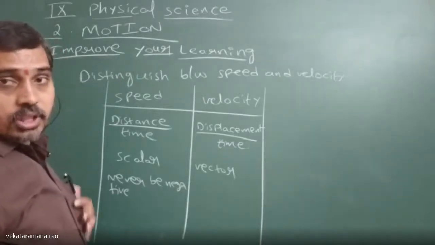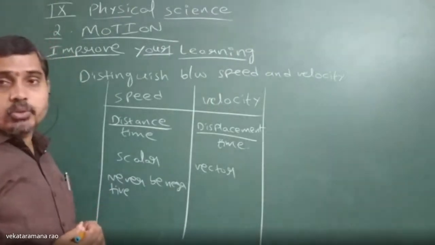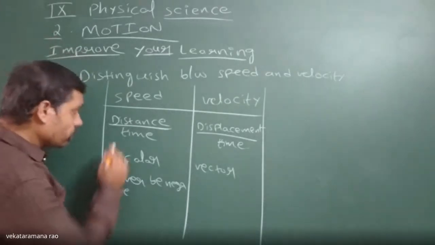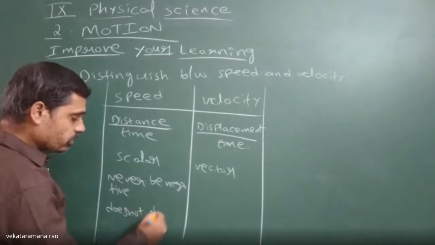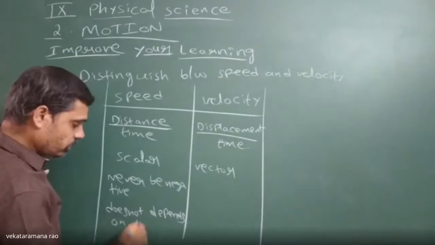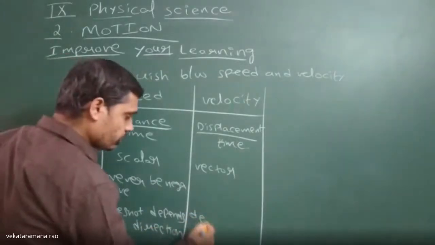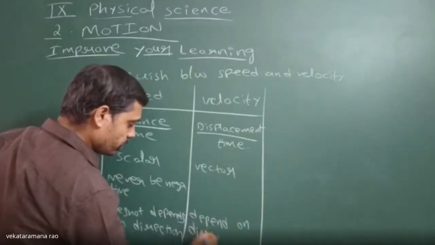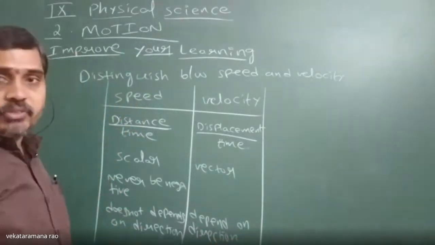Speed doesn't depend on direction, whereas velocity depends on the direction of measurement. These are the main differences between speed and velocity.